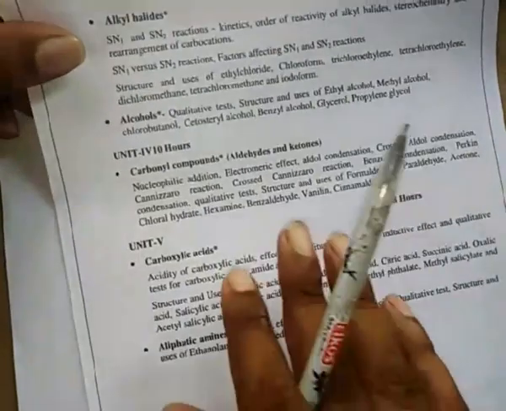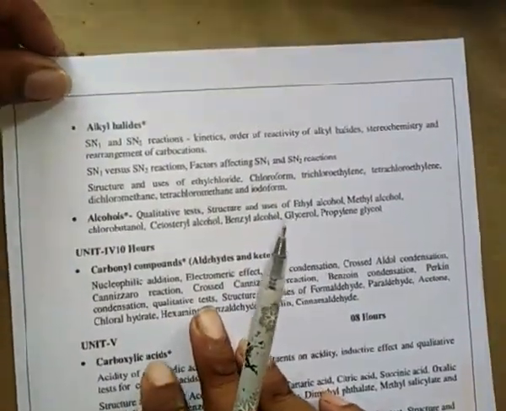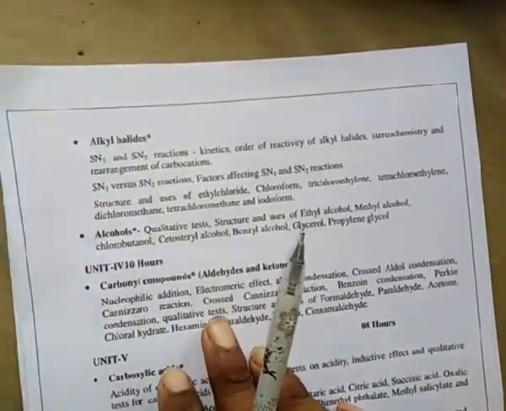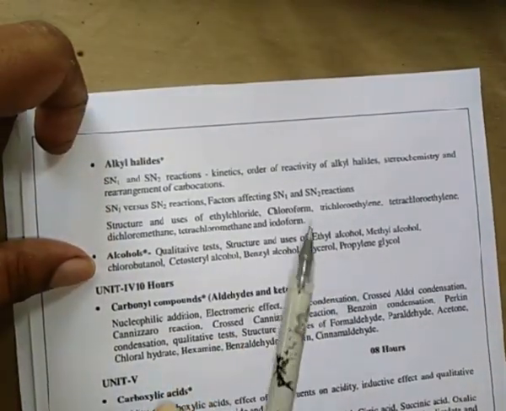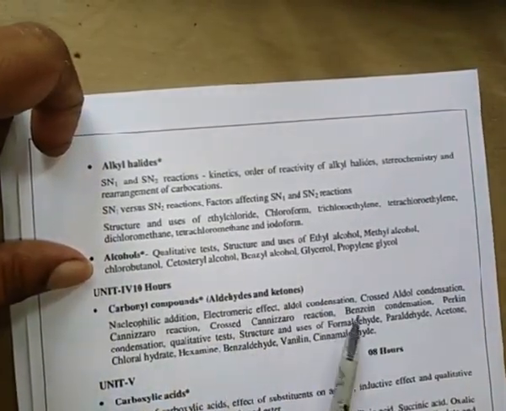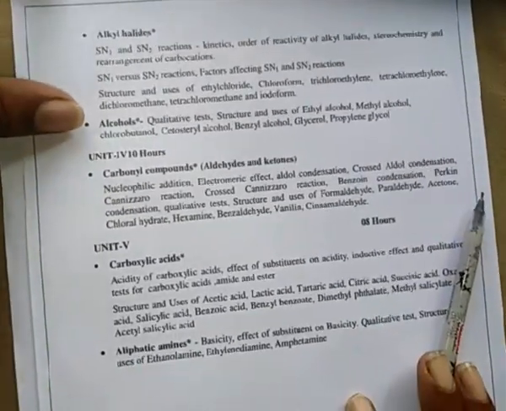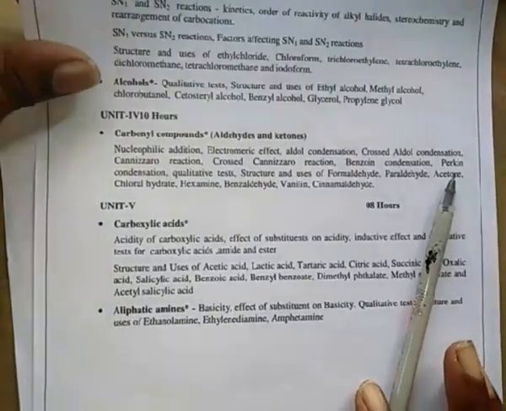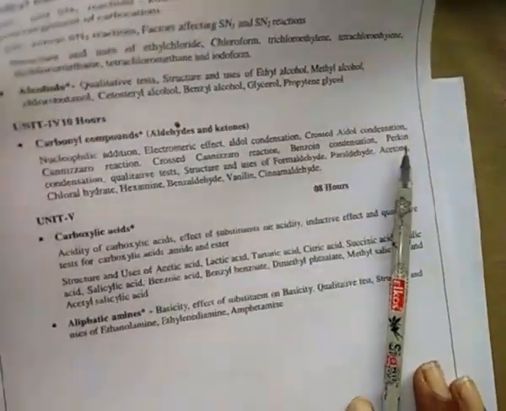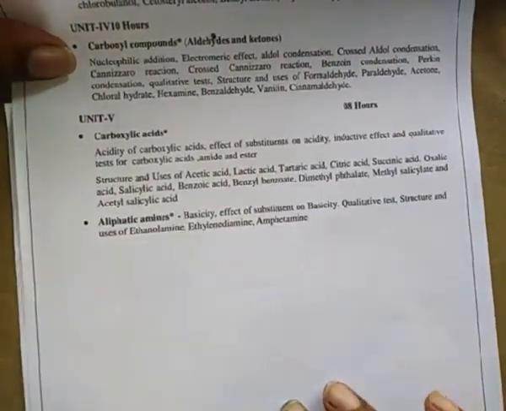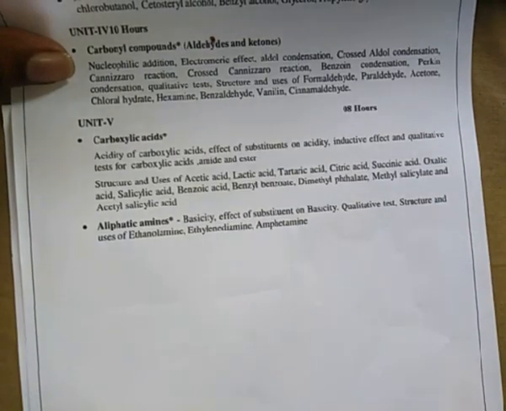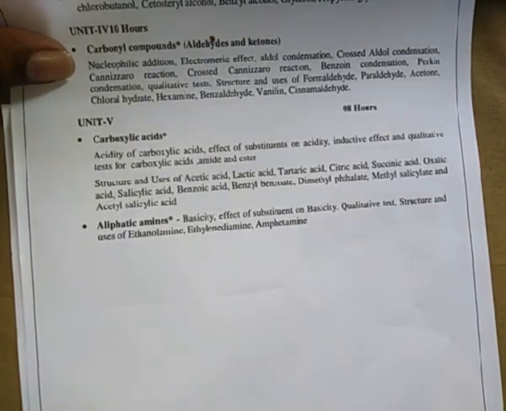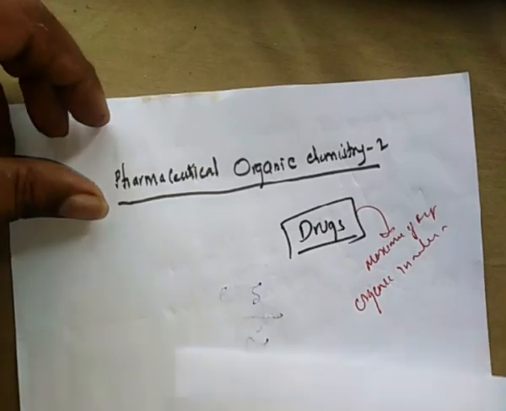These alkenes and conjugated dienes are the functional groups we have to cover under the second unit. Coming to the third unit, we need to discuss alkyl halides. In the fourth unit, we need to study carbonyl compounds. And in the fifth unit, we need to study carboxylic acids and aliphatic amines. This is about Pharmaceutical Organic Chemistry 1. So this entire syllabus is split into 5 units.